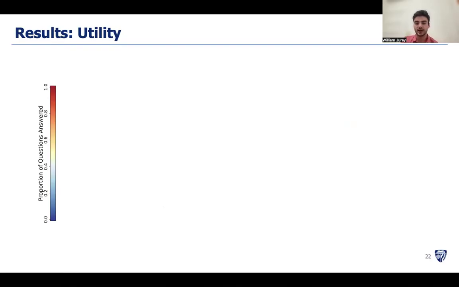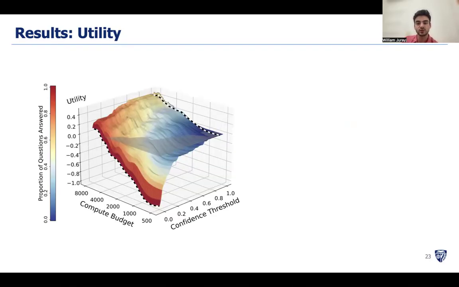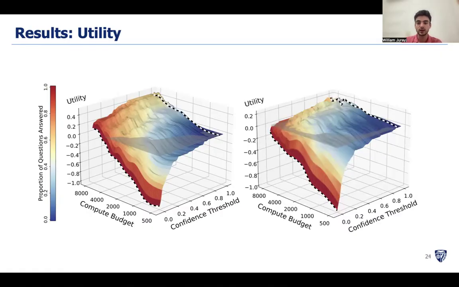We further observe that both of these plots represent slices of a three-dimensional surface. On the left, we show the utility surface for R1. Redder regions indicate more frequent answers, while bluer regions indicate more frequent abstentions. Utility can be improved by increasing either the selection function's confidence threshold or the compute budget. On the right, we see that S1 operates overall less competitively, and generally separates less from the break-even point indicated by the gray horizontal plane.